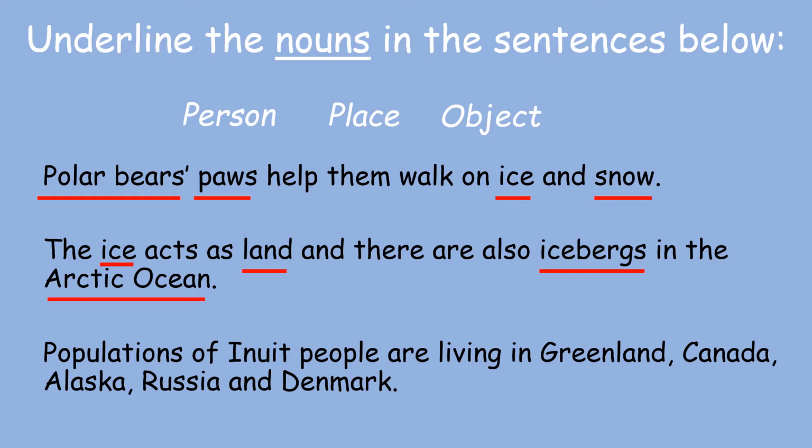So we have populations. Okay, that's a group of people. Populations of Inuit people. Again, Inuit people is a group of people, are living in Greenland. We have Canada, we have Alaska, Russia, and Denmark. So lots of places there.